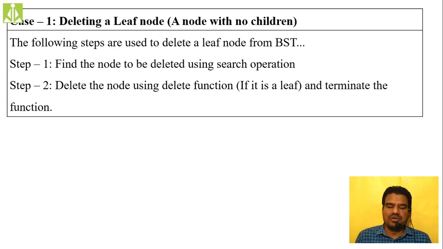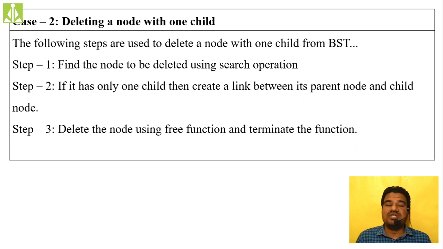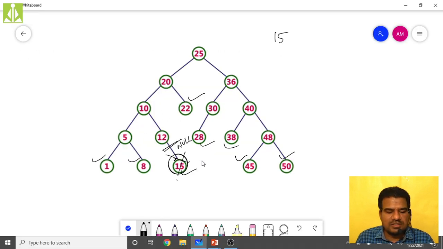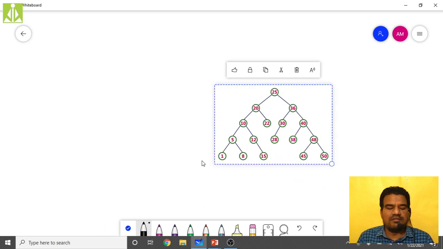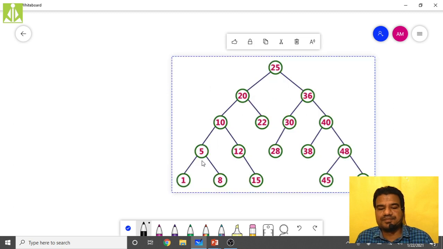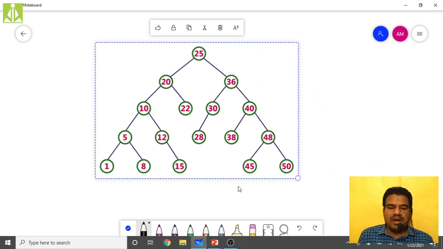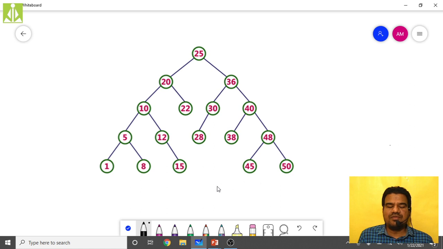Then what do we have to do? The second case, case 2: deleting a node with only one child. So in my tree, which node can that be? Having only one child.